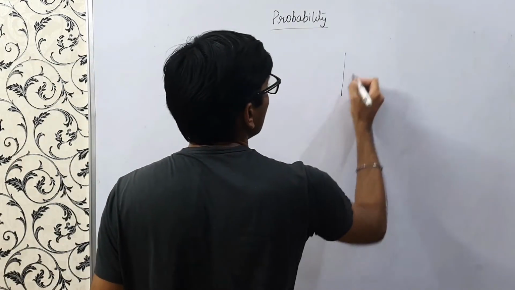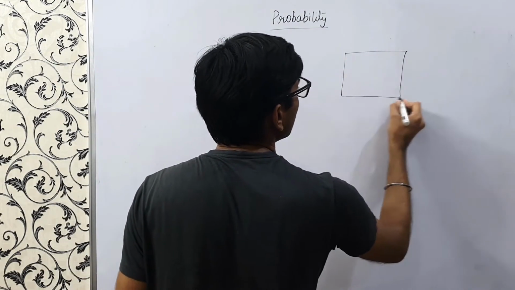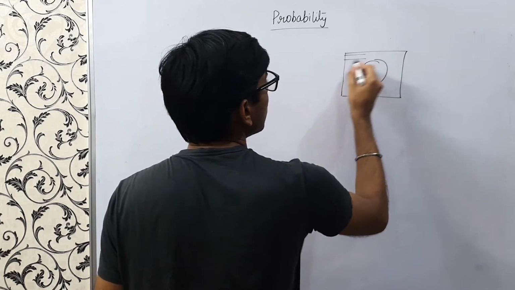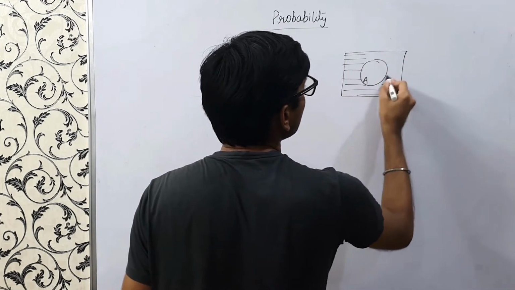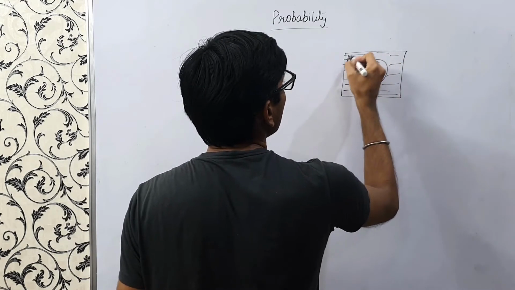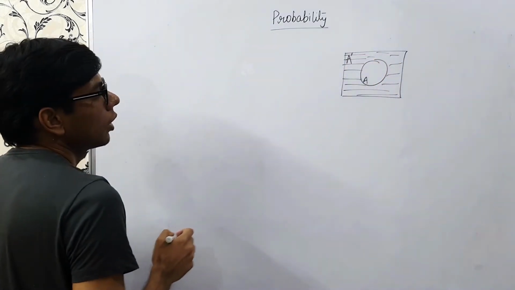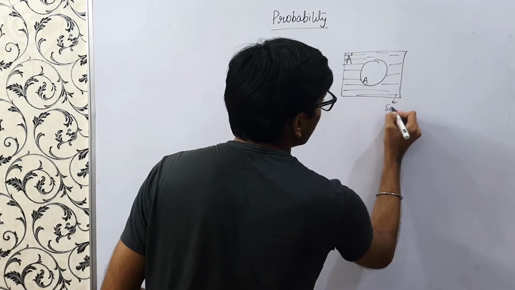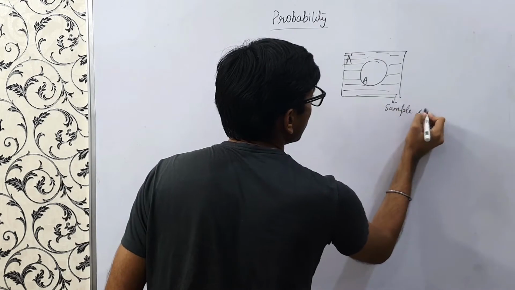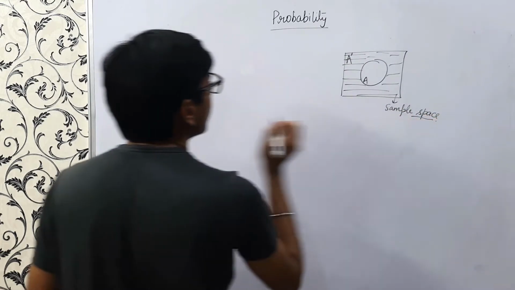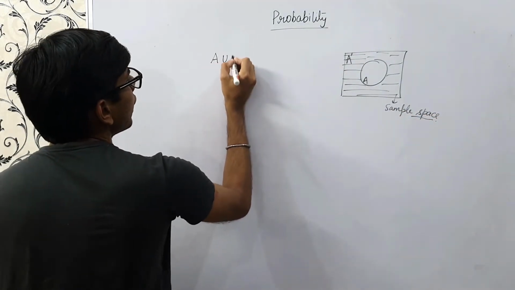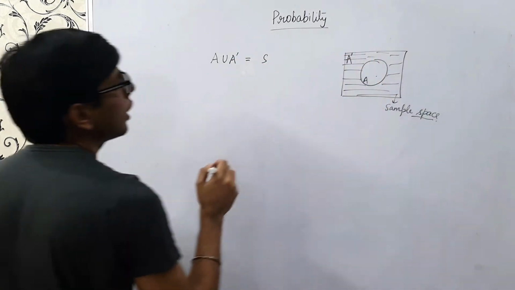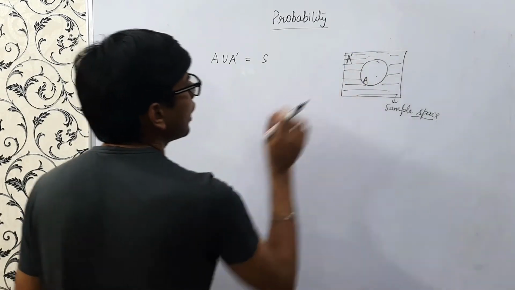Now consider this event A. What is outside of it? This is nothing but A dash, not A, and this whole is the sample space. So A union A dash would be our sample space: either the element belongs to A or A dash.